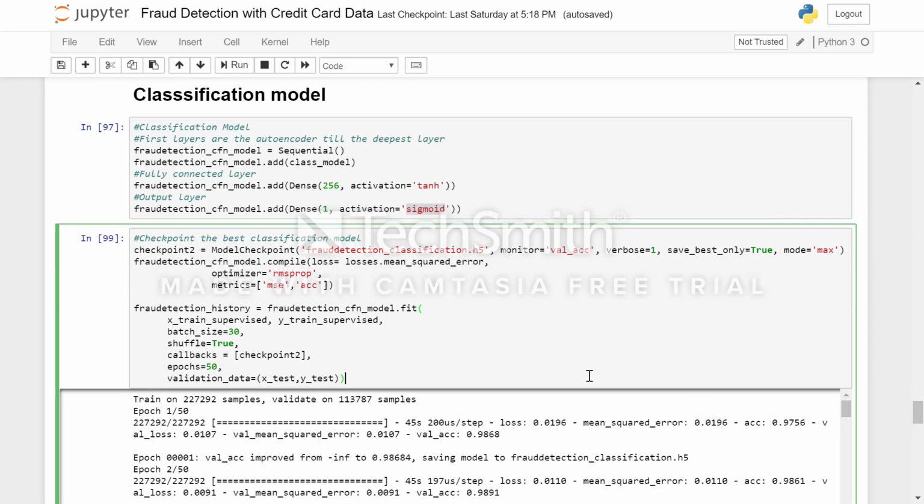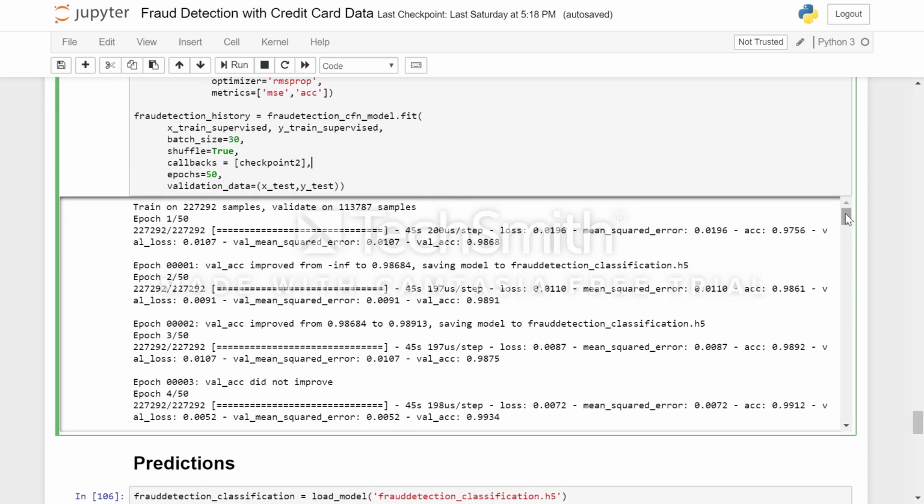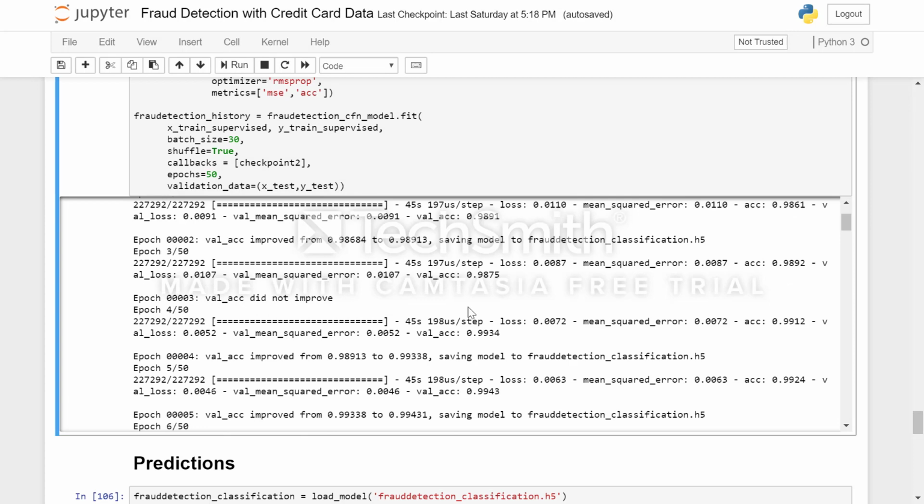Now, same as before, we use model checkpoint to save the best model, and RMS prop, and loss as mean squared error. Again, I'm capturing mean squared error and accuracy here, and I have run this again for 50 epochs, passing batch size 30. So here I could achieve an accuracy of 99%.